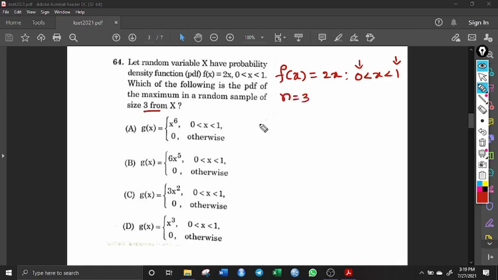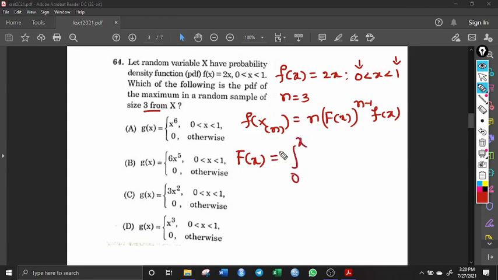We have the formula that f of x(n) is given by n into capital F of x to the power n minus 1 into f of x. So this is the formula. We have n is 3, we have small f of x given here, and capital F of x is the distribution function. So this can be obtained as integration from 0 to x of this density function. I write it in terms of t.